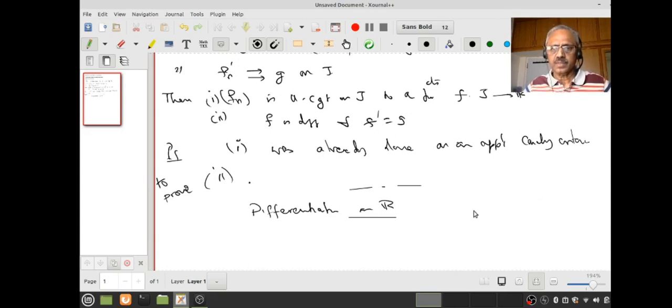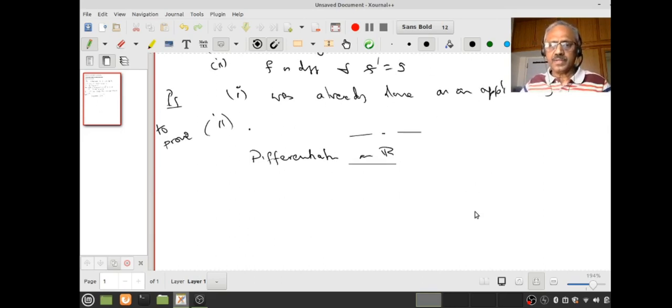Good. Now what I claim is that in my book as well as in my videos on differentiation on R, I have stated and proved an important characterization of differentiability of functions, which makes life easy. Many of the standard algebra of differentiable functions can be very easily reduced to the algebra of continuous functions, the same way in continuity I reduce it to the algebra of convergent sequences. Those of you who have read my book or my videos will know these things.